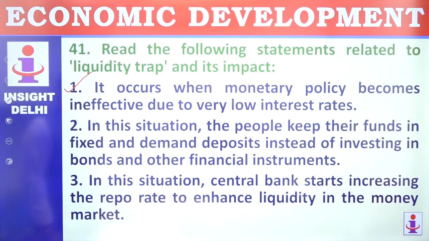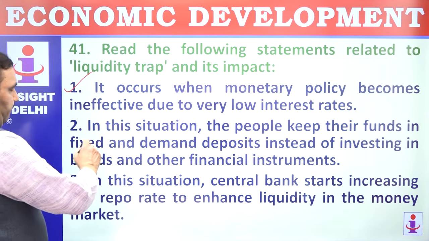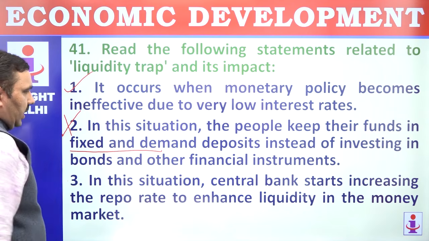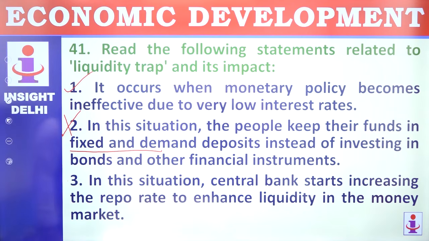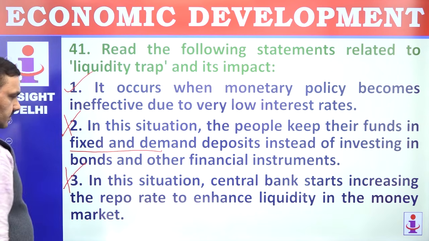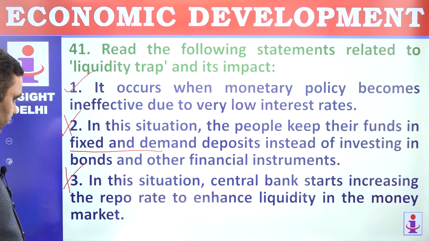In this situation, the people keep their funds in fixed and demand deposit instead of investing in bonds and other financial instruments. People keep their money with them. That's why liquidity is too high. They don't put the money in FDs and other kind of long-term deposits. In this situation, central bank starts reducing repo rate to enhance liquidity in the money market.